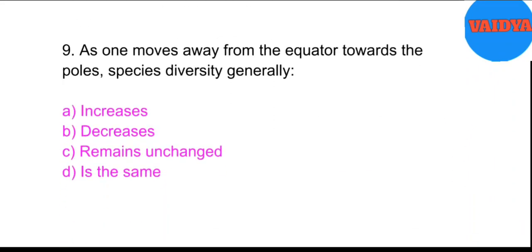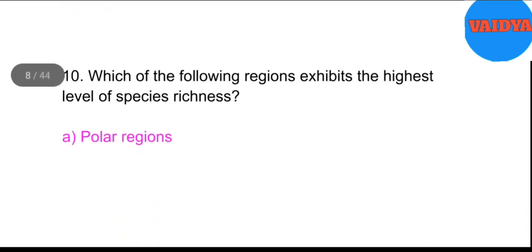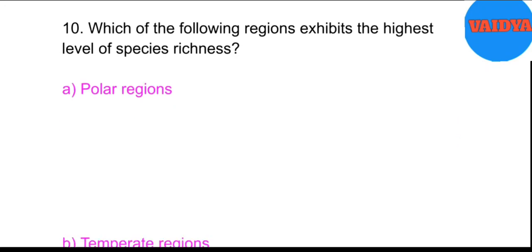9. As one moves away from the equator towards the poles, species diversity generally A. Increases. B. Decreases. C. Remains unchanged. D. Is the same. Answer. B. Decreases.